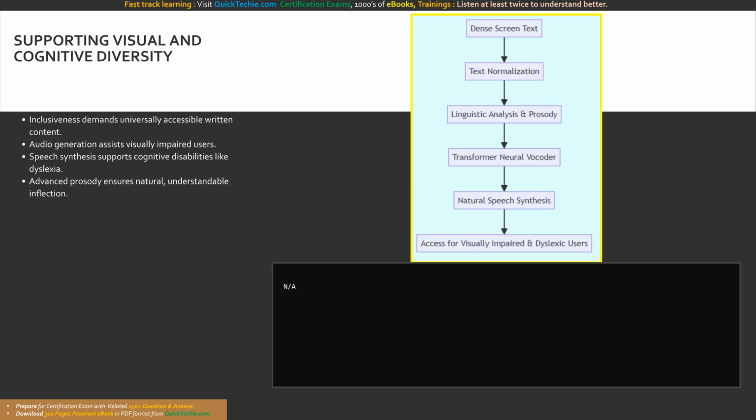By defaulting to a design architecture where every single piece of generated text can optionally be vocalized, developers drastically lower the barrier to entry and ensure their intelligent systems are genuinely open to everyone. This seamless audio generation ensures that visual limitations never prevent a user from fully leveraging the powerful insights generated by your enterprise AI solutions. From a development standpoint, integrating text-to-speech involves capturing the text payload from your interface or language model and passing it to the Azure Speech SDK.